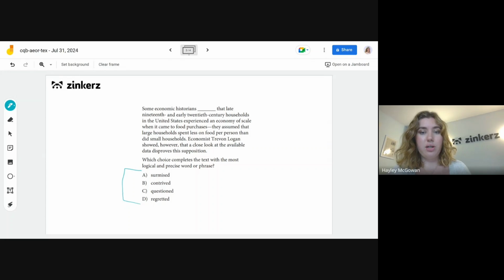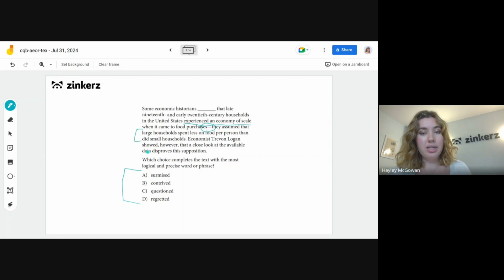All right, so again, using our structure here to really help us out. So we have dash. If we think about how the singular dash is used, it's usually meant to exemplify whatever came before it. So we had this idea that some economic historians believed this claim about experiencing an economy of scale when it came to food purchases, and then it explains what that is. So that kind of gets at the second portion of that sentence here.